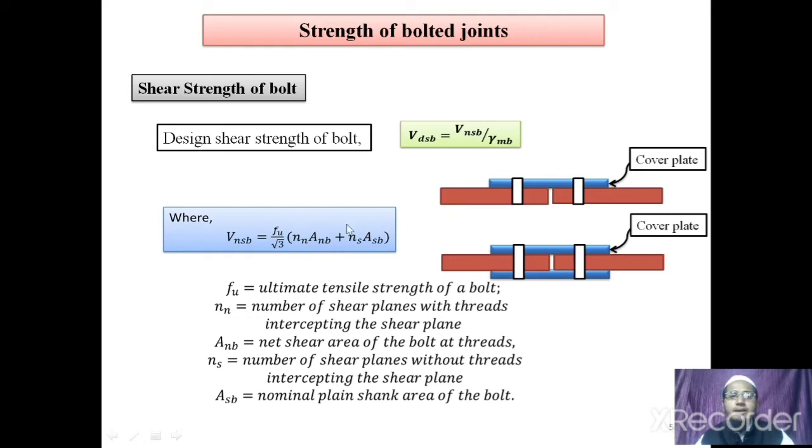Now, how to find this Anb? Again, for the calculation of net cross-sectional area or net shear area of the bolt, IS 800 has given a value.